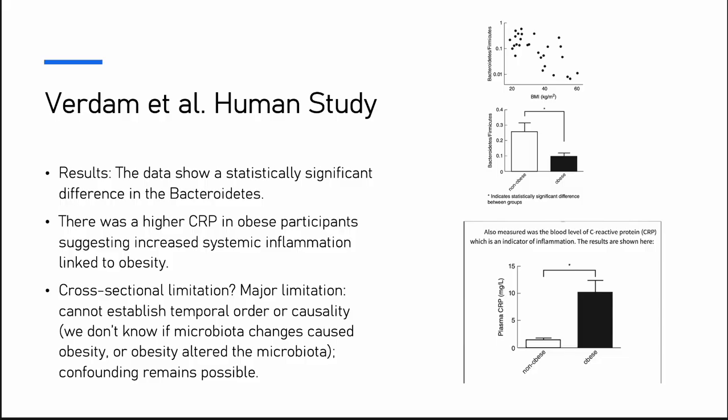The results were that the data show a statistically significant difference in the bacteroidetes. There was a higher CRP in obese participants, suggesting increased systemic inflammation linking to obesity. The major limitation was that we could not establish temporal order or causality. So we don't know if microbiota changes caused the obesity or if obesity altered the microbiota. Confounding remains possible.